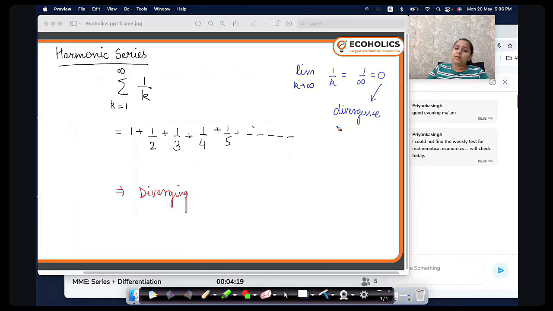So the harmonic series diverging does not come from the divergence test. There is an entire proof of why it is diverging, but as you know, it is not something you need to do as proof.